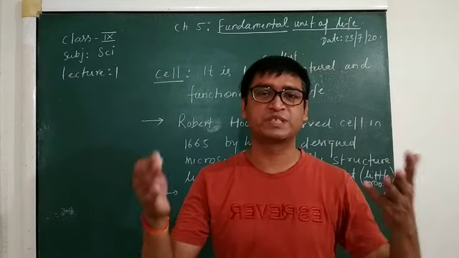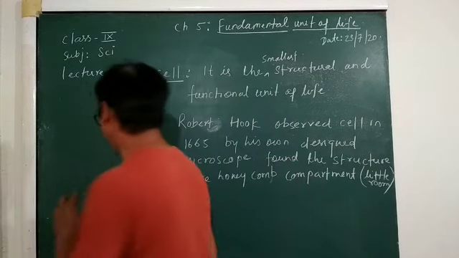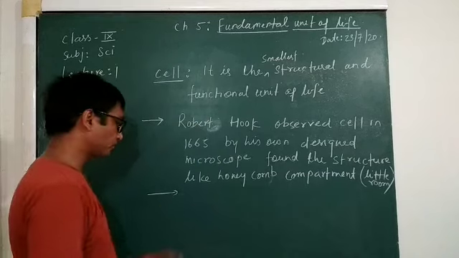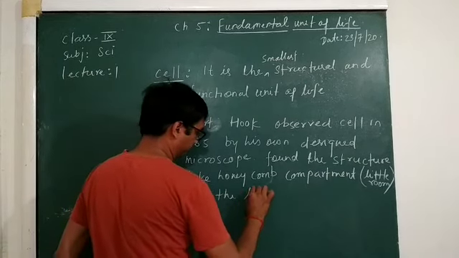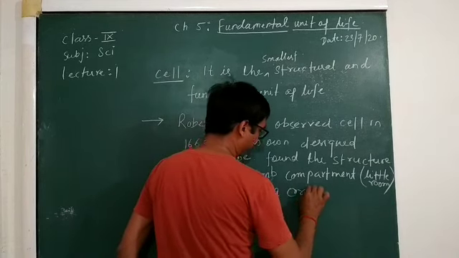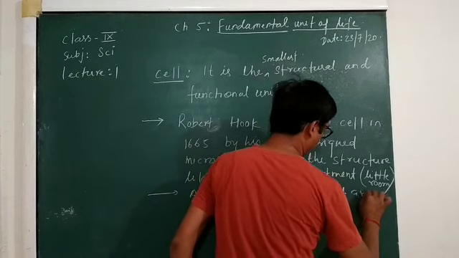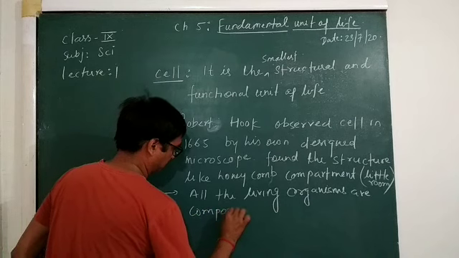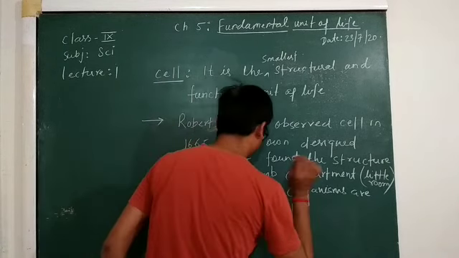Organ systems form a body. So this is the smallest part of a living organism. So all living organisms are composed of cells.